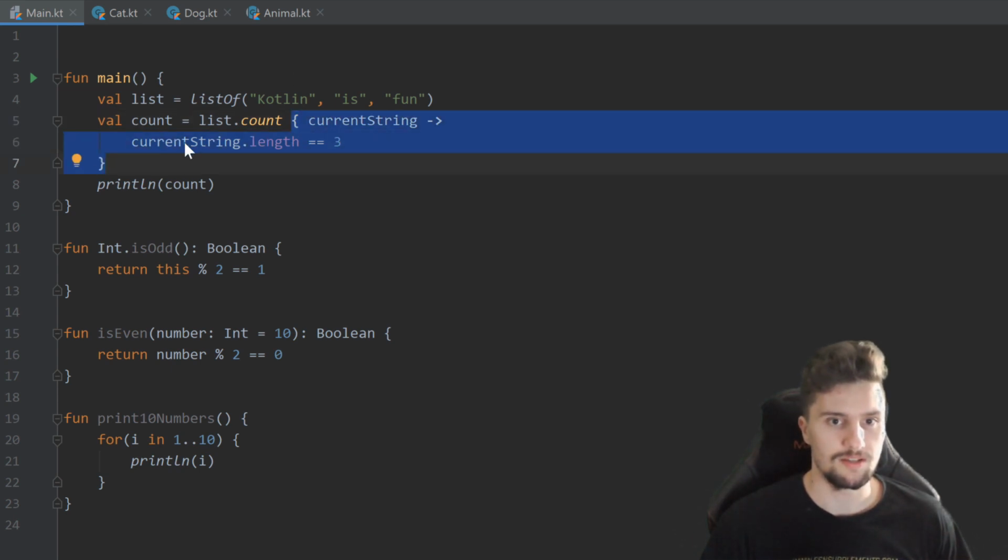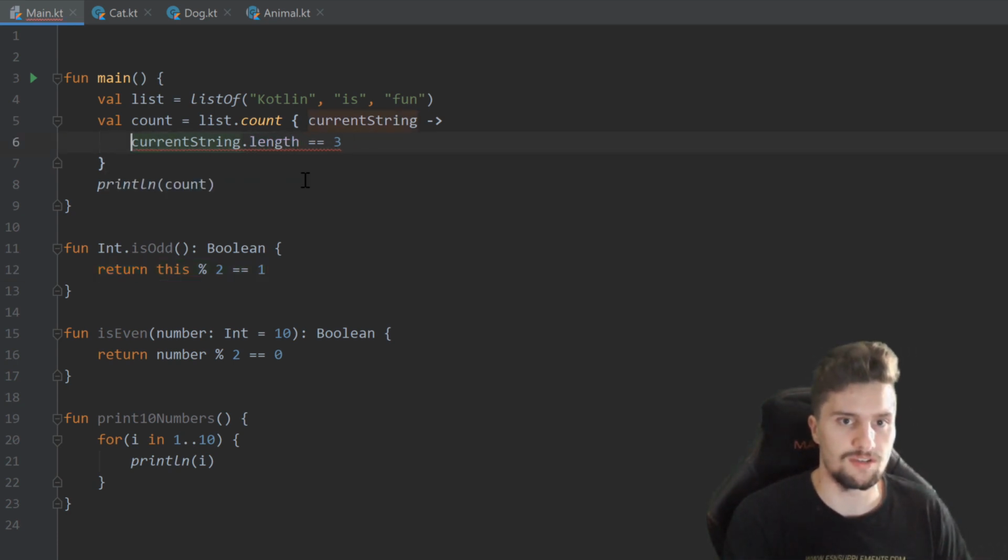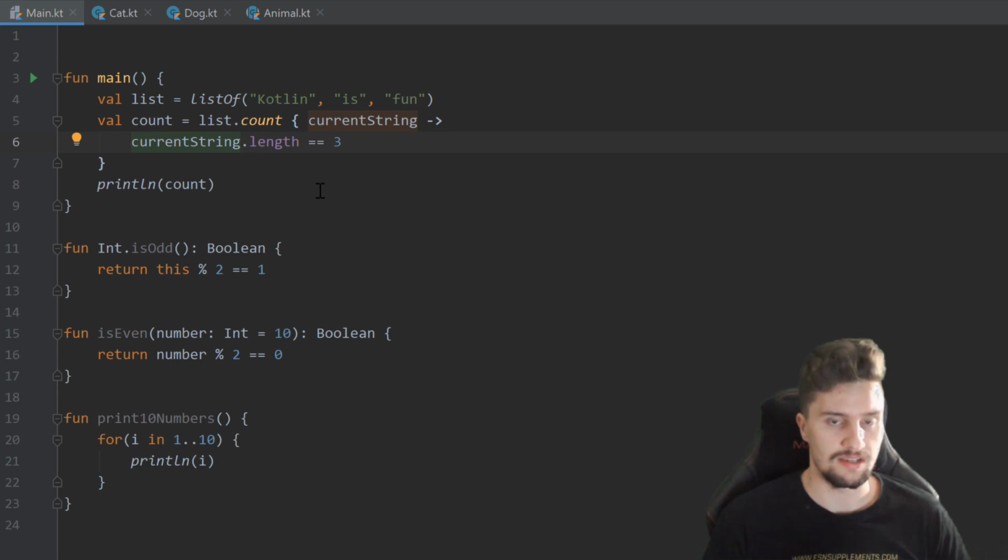And in Lambda functions, we always just return the last line of this Lambda block. So it's not the same as we did here with that return statement. We don't write return this. Instead, we just leave this expression as it is, and the last line will be returned to this Lambda function. So what we did here is we just passed our very own function here with this block of code that affected the outcome of this function.